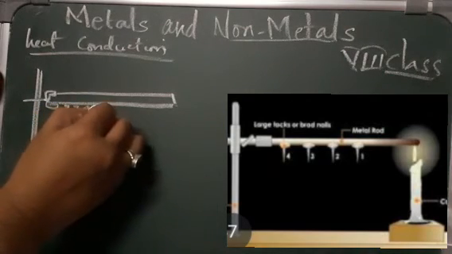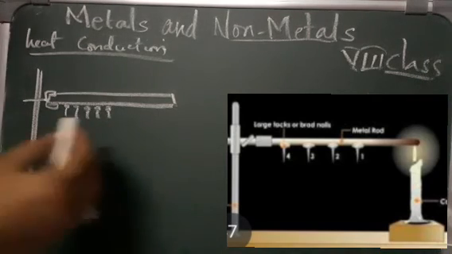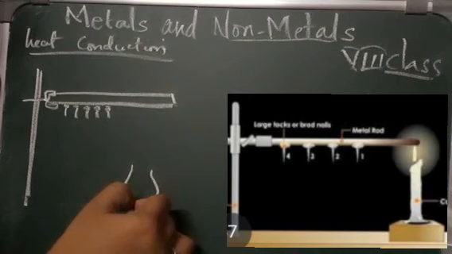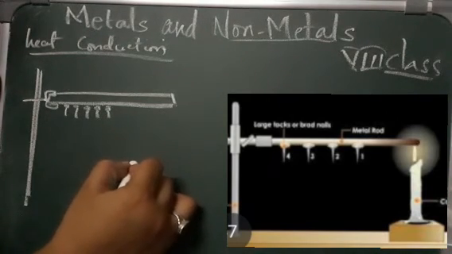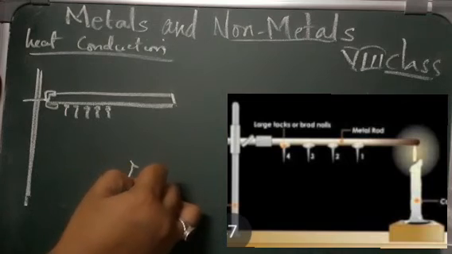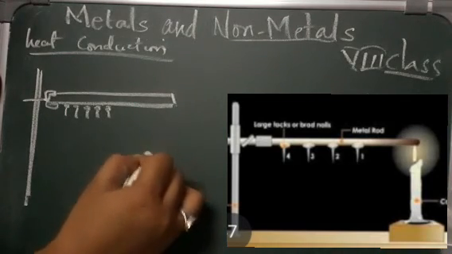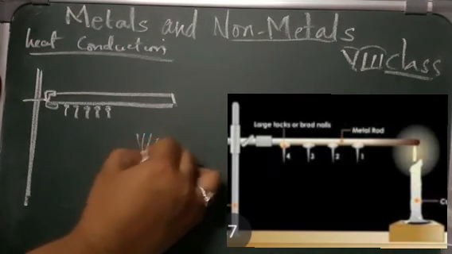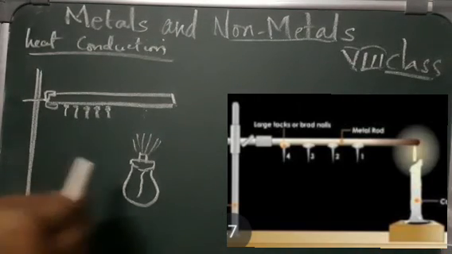Now we take a burner or anything to provide heat, and we pass the heat and simply heat this iron rod.